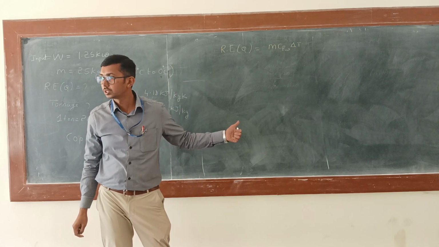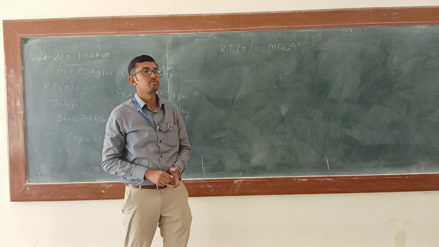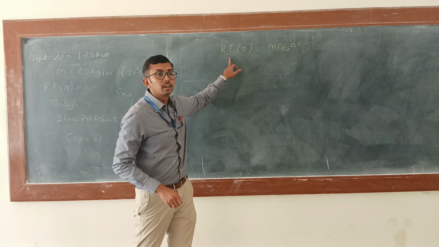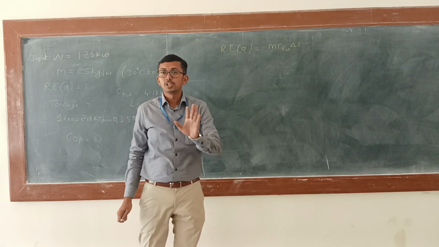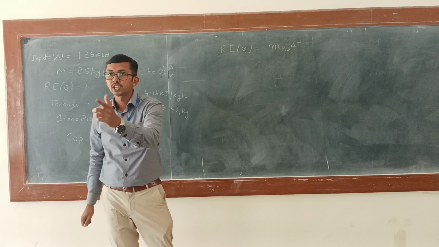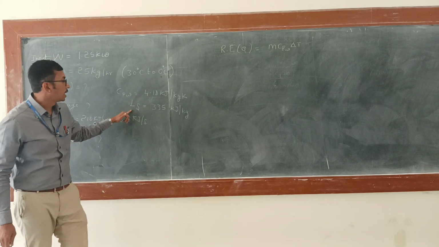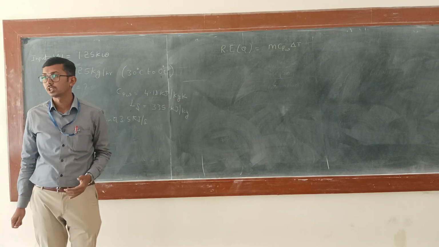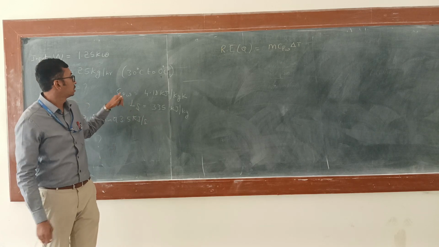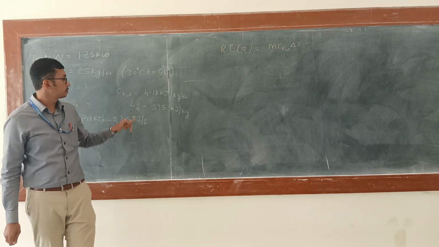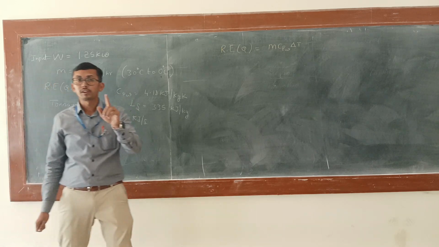So we have used this formula in the previous problem to find out the refrigerating effect. Here one term extra is given, that is latent heat of solidification. What is the meaning of specific heat of water, and what is latent heat of solidification?